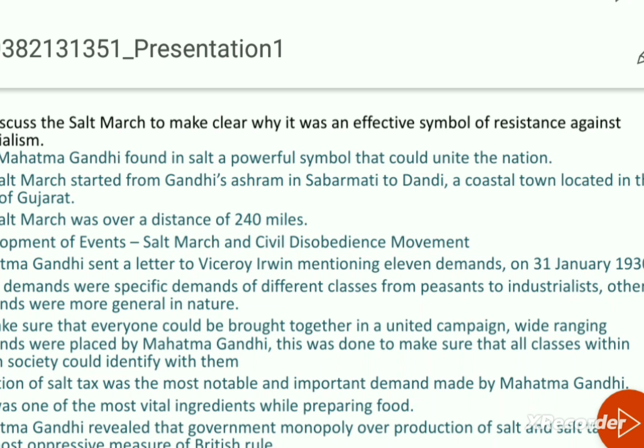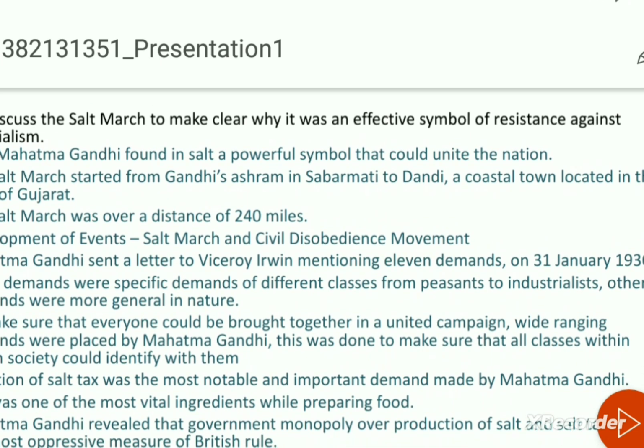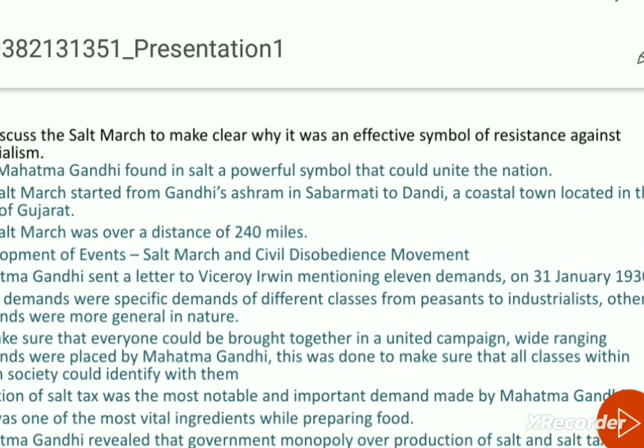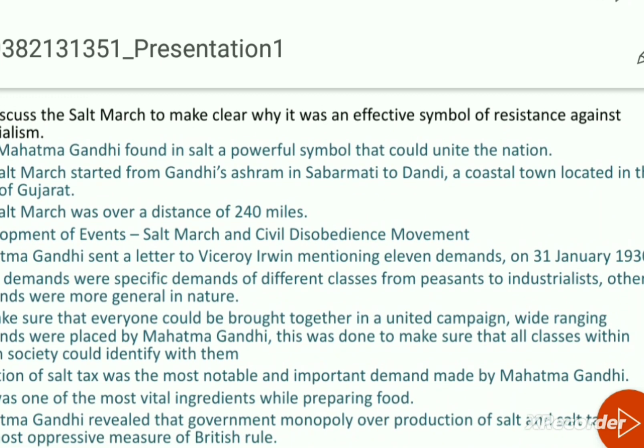You can always expect one question for 5 marks from the civil disobedience movement. Civil disobedience movement started with the Salt March. So any question related to the Salt March or civil disobedience movement, you can expect. Here I have written this question: discuss the Salt March to make it clear why it was an effective symbol of resistance against colonialism. So salt was a symbol of resistance against colonialism.